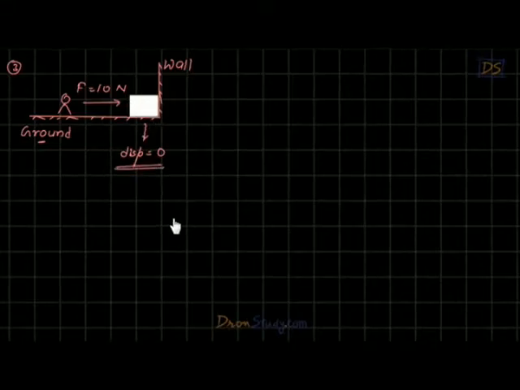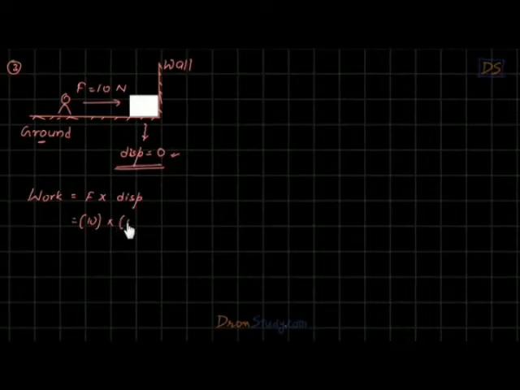Fine. But anyway, we are actually more interested in work. So let us find out work, students. Why are we wasting our time on displacement? The formula for work is force into displacement. Force is 10, but displacement here, as we discussed, is 0. So the work here is 0, students.